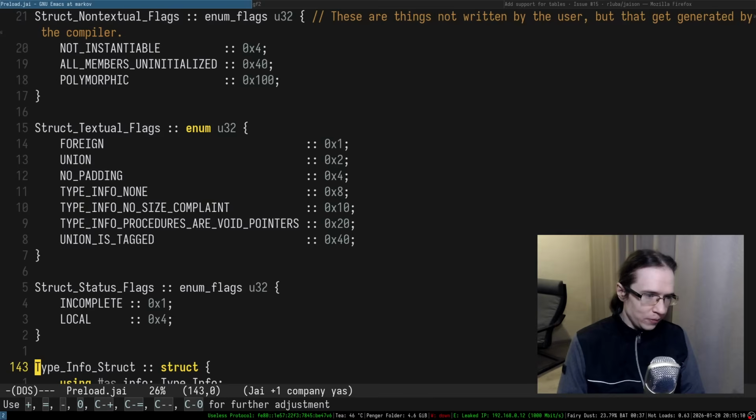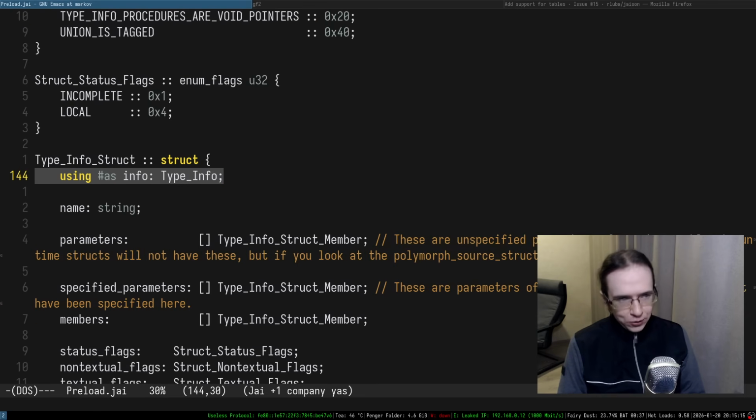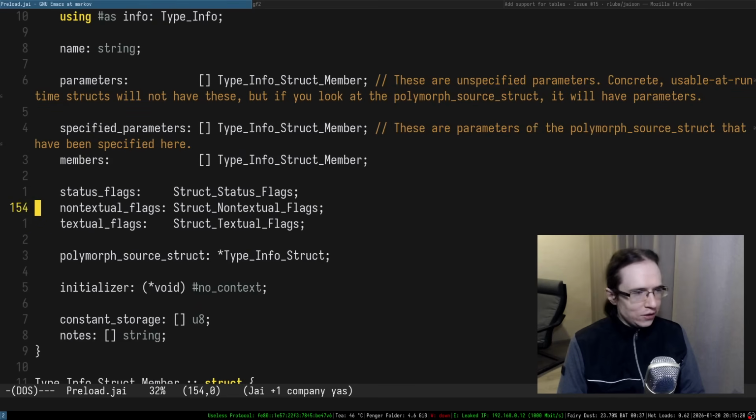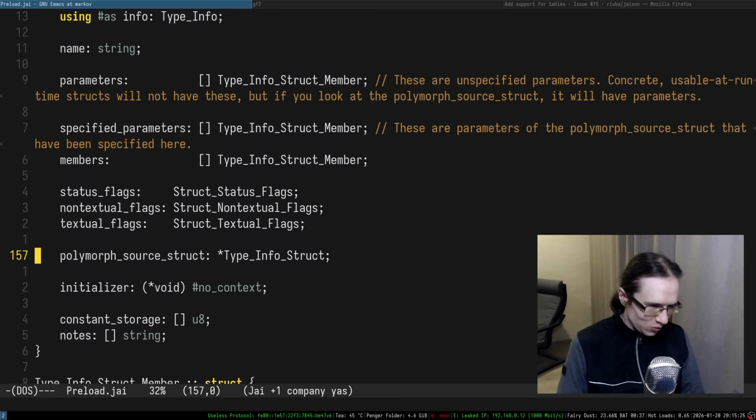Dang. All right. So it inherits type info. Okay, so it has a name, it has parameters, right? So structures may have parameters if they are generics, and there you go. You have members, some status flags, and a non-textual flag, polymorph source struct. No idea what that is.